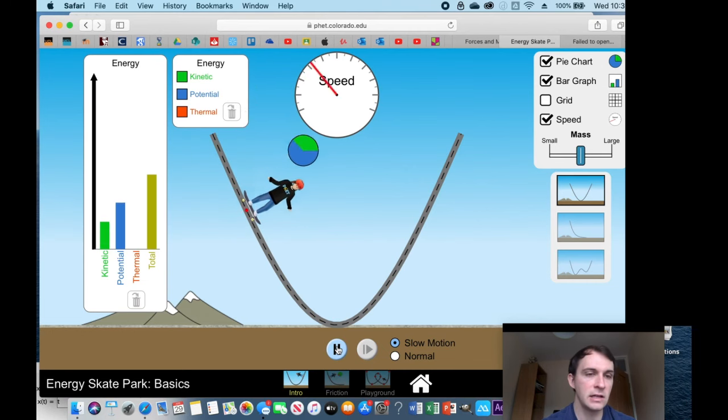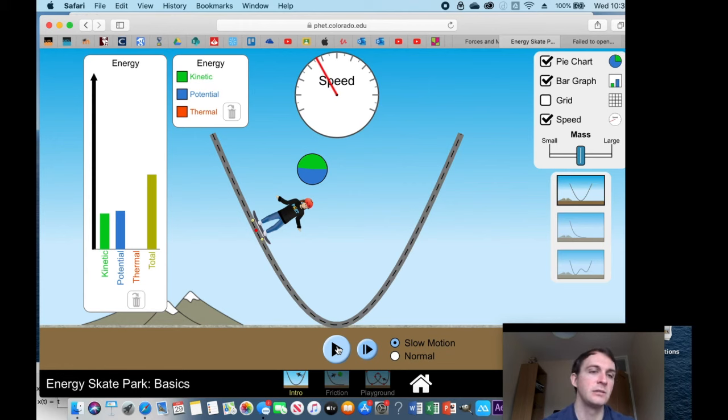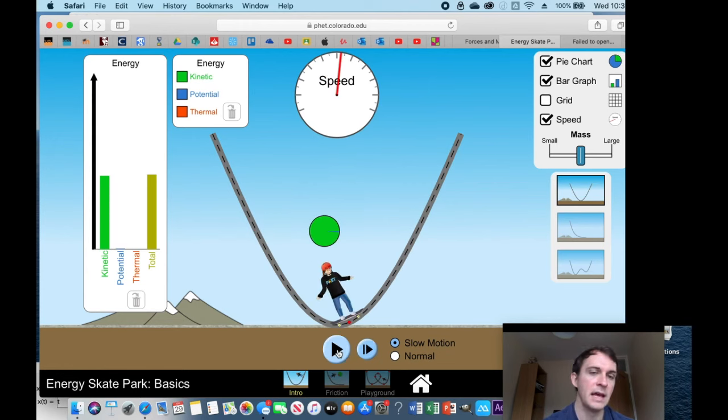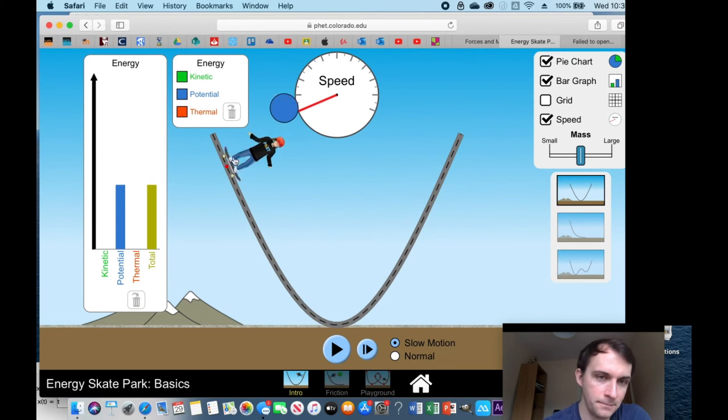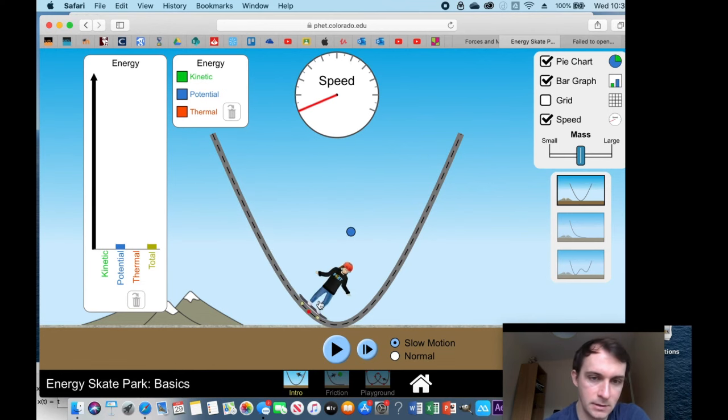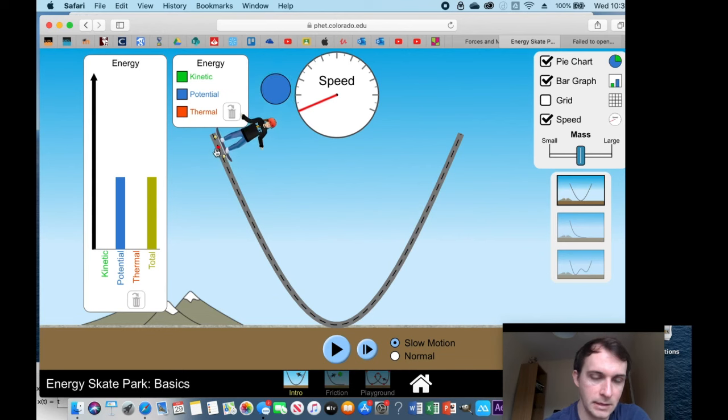As she goes down, that gravitational potential gets converted into kinetic energy. At the bottom, it's maximal kinetic energy, i.e., nearly all that gravitational potential has been converted into kinetic. If she's perfectly at the bottom, then it all has. I'm just going to drop her in again.